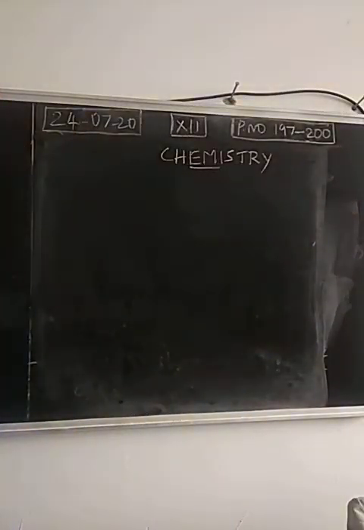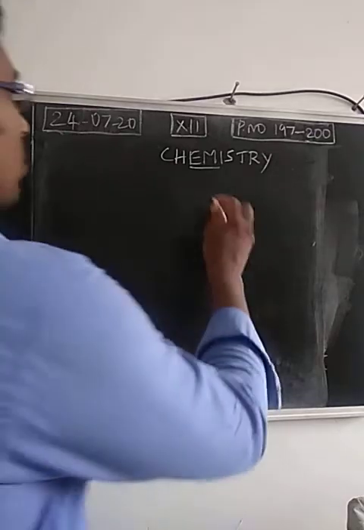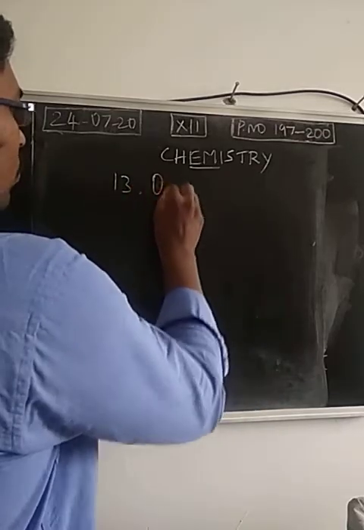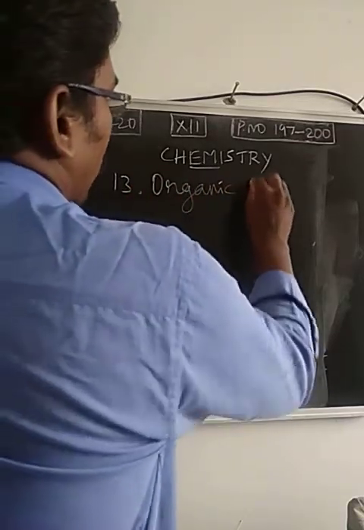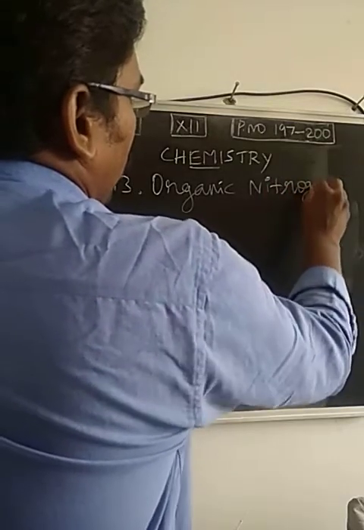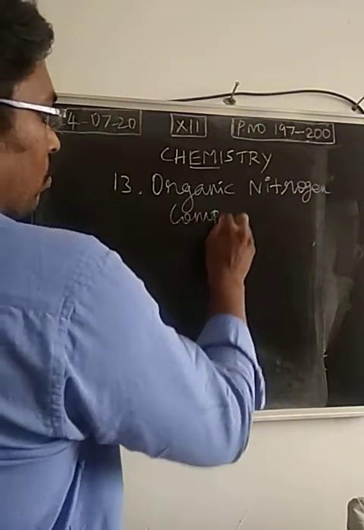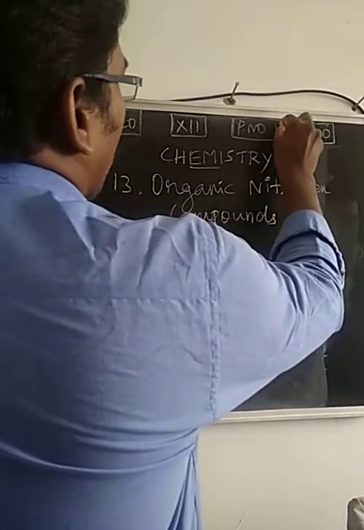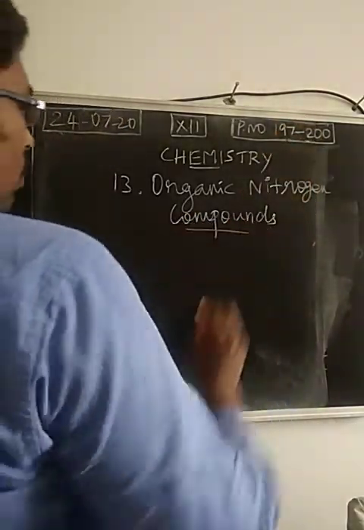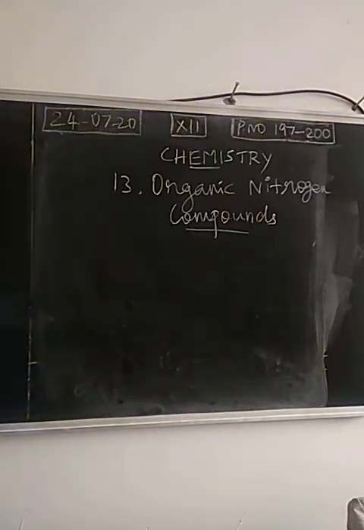Dear students, today we start a new lesson, number 13, organic nitrogen compounds. Many functional groups we have already completed: alcoholic group, ethers, aldehyde, ketone, carboxylic acids and derivatives of carboxylic acids like amide, ester, anhydride, acid halide. So many functional groups have been completed.